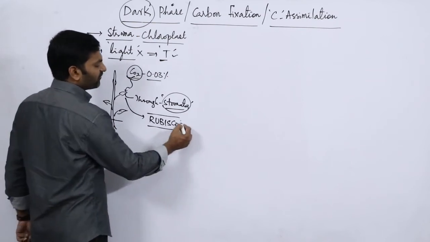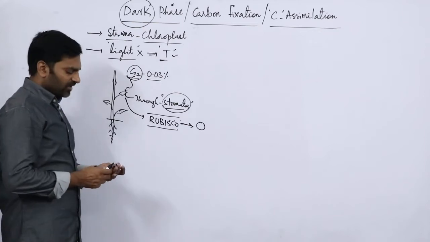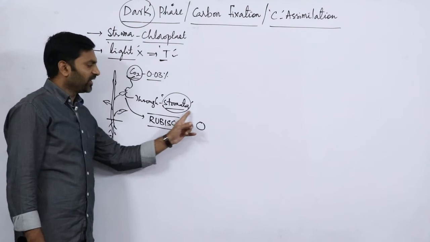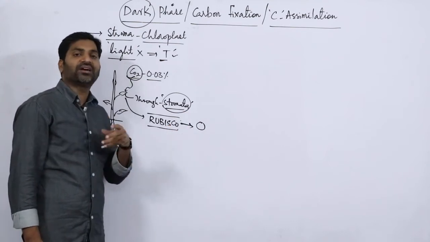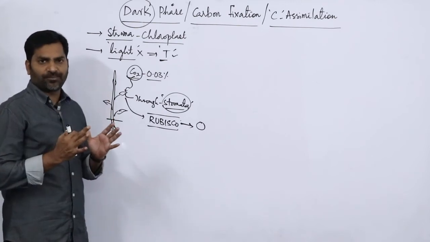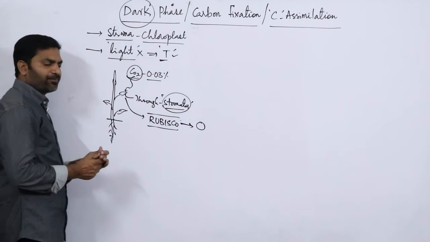Then there is a formation of one particular compound. After trapping carbon dioxide by Rubisco, there will be formation of a stable compound. This stable compound depends upon the number of carbons in it.